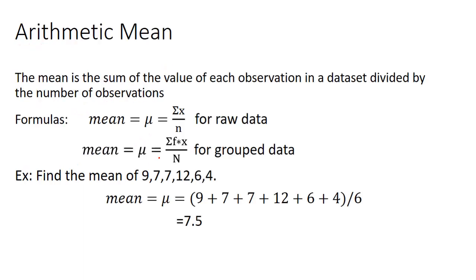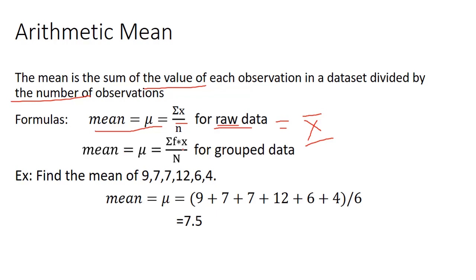Now we can see what the arithmetic mean is. Mean is the sum of the values of each observation in a dataset divided by the number of observations. This is the formula. Mean is generally denoted by x bar for sample values and mu for population values. The formula is mu equal to summation of x divided by n. This is for raw data, which means ungrouped data.